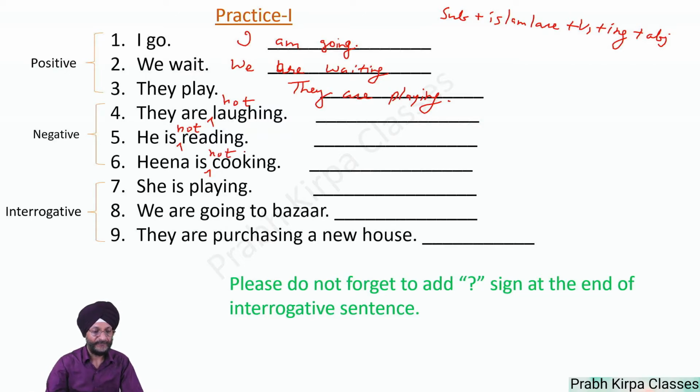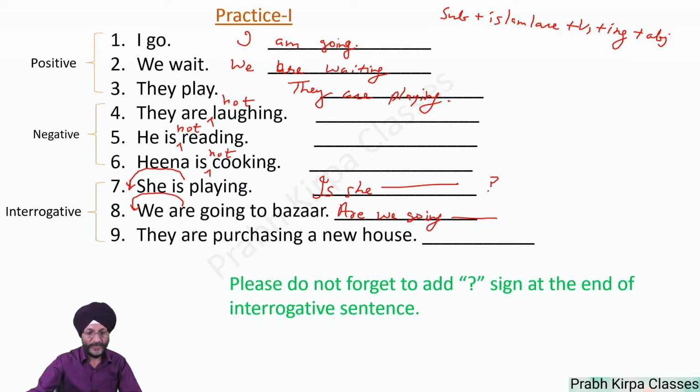And in the case of an interrogative sentence, as already told, we will take is, am or are to the start of the sentence, and the sentence will become: is she sleeping? And are will come to the start of the sentence. Are we going to the bazaar?